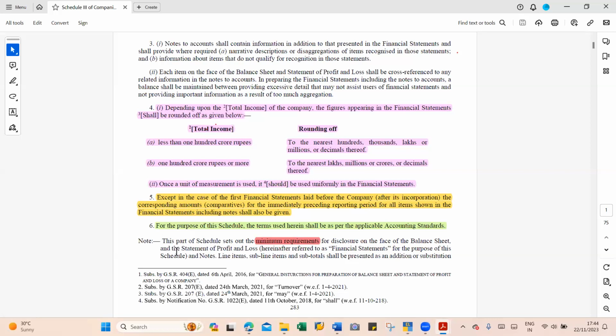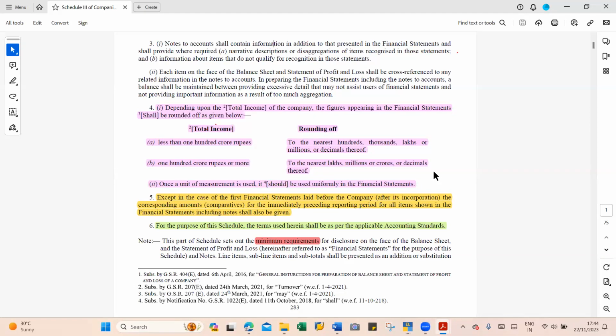Next, they have given a note: this part of the schedule sets out the minimum requirement. Don't think this is the exhaustive requirement. This is the minimum requirement of what you are supposed to disclose in the financial statements. Whatever more better way you can disclose, you are always welcome and you have to do it. That is what the schedule says.